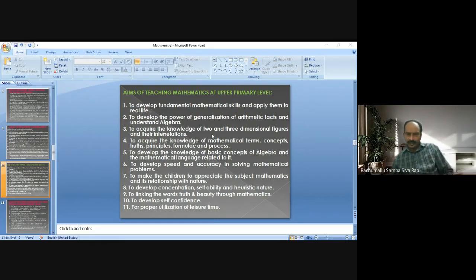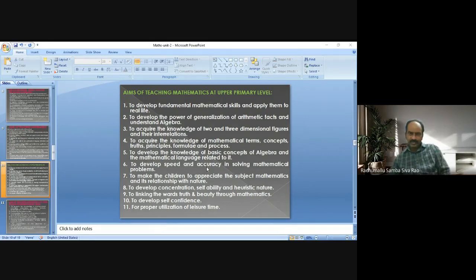In the primary level, the aim is to understand the basic knowledge of arithmetic. Here, to develop the knowledge of basic concepts of algebra and the mathematical language related to algebra. This is the aim of teaching mathematics at upper primary level.